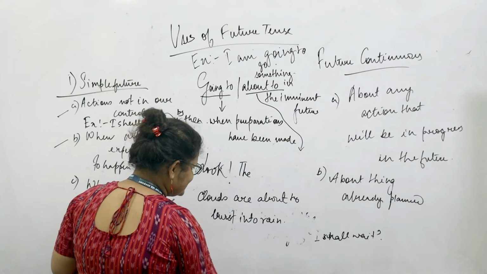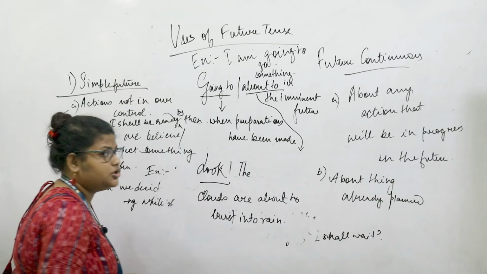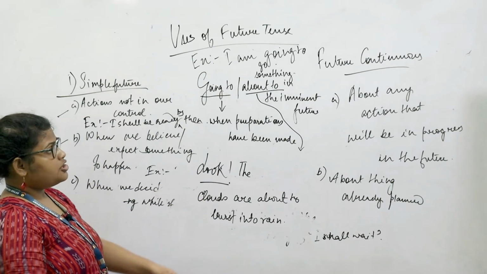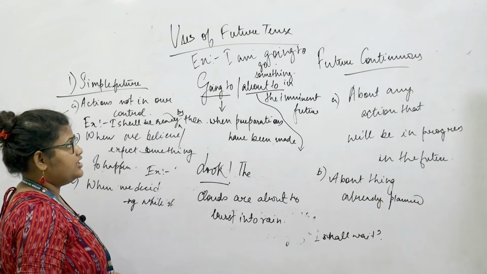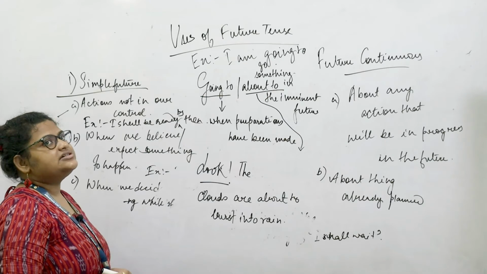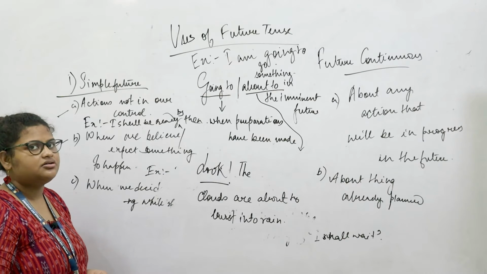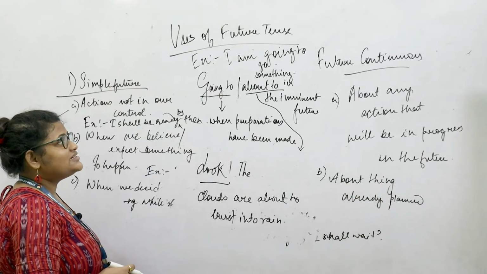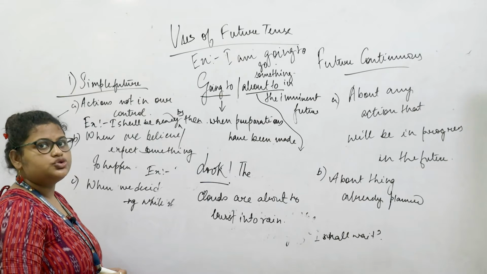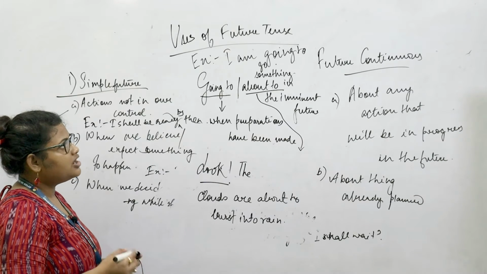So this is something that is just at the point of happening. You are asking somebody to look at the clouds because it is just about to rain. Or when we say a sentence like the Prime Minister is about to visit the country, the President is about to take up the meeting from the committee.